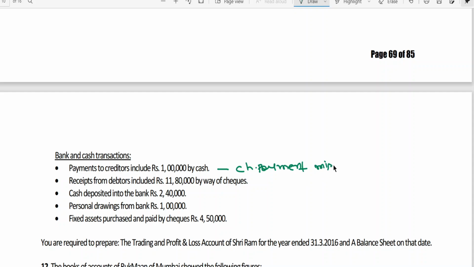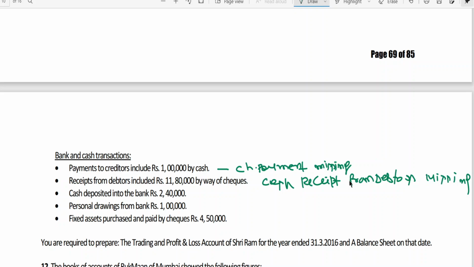I think we can know this through the opening creditors account. Receipt from debtors includes 11 lakhs 80,000 by checks. So cash receipt from debtors is missing. And then cash deposited into bank.